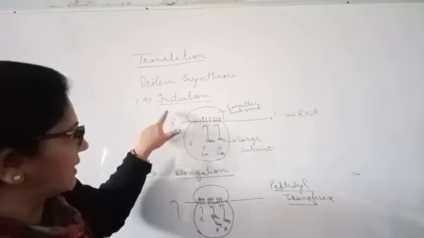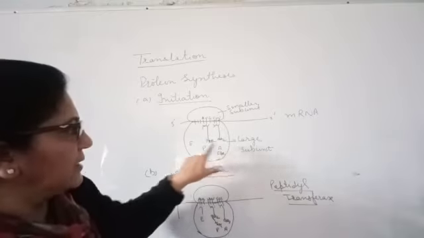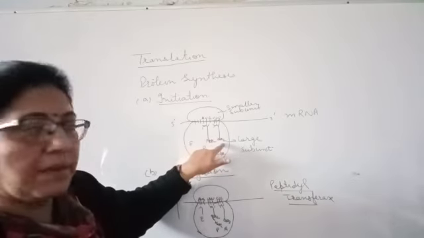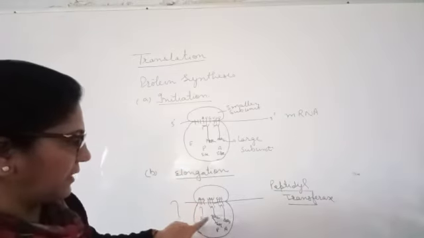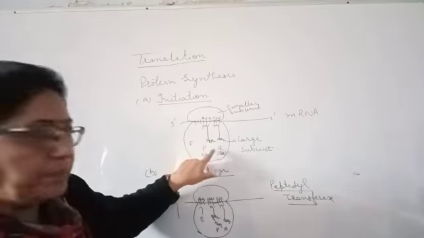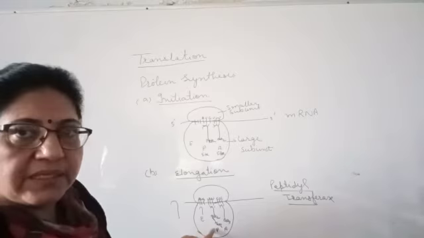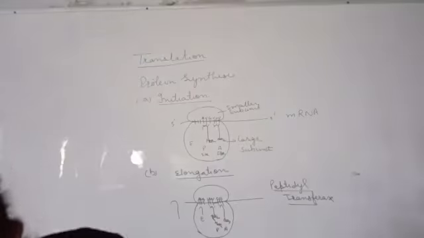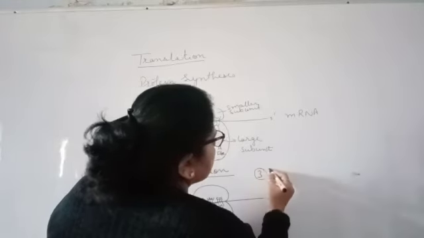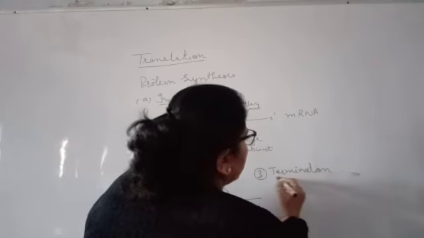So this is what is called initiation, in which we have a smaller subunit, a larger subunit, and a tRNA activated with a particular amino acid that comes to the P site, A site. And in elongation, the methionine, that is your P site amino acid, will leave from the E site. They will form the bond, which means the elongation of the polypeptide will take place. Till when? So the third step is termination.